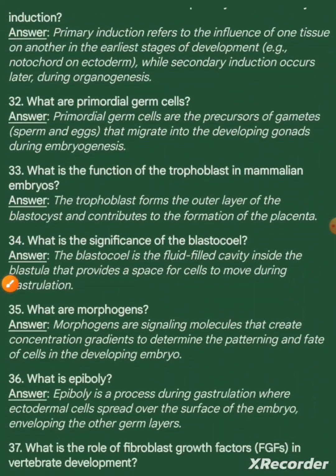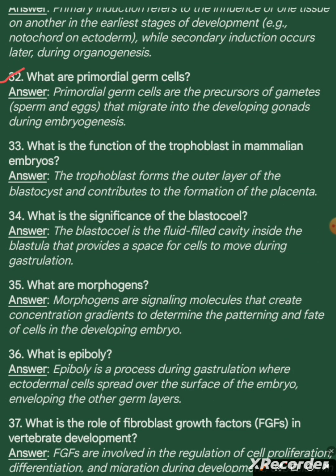Question number 32. What are primordial germ cells? Answer. Primordial germ cells are the precursors of gametes, sperm and eggs, that migrate into developing gonads during embryogenesis. Question 33. What is the function of trophoblast in mammalian embryos? Answer. The trophoblast forms the outer layer of the blastocyst and contributes to the formation of the placenta.